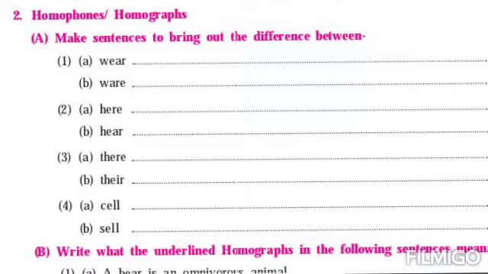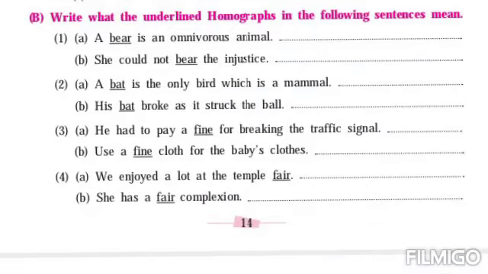Now fourth pair is cell, sell. So first cell is regarding cell phone, or the cell means a small room, isn't it? And second, sell, is regarding the activity in business, to sell the product, right?